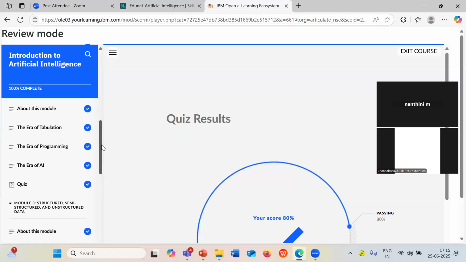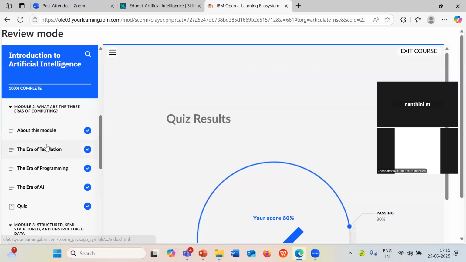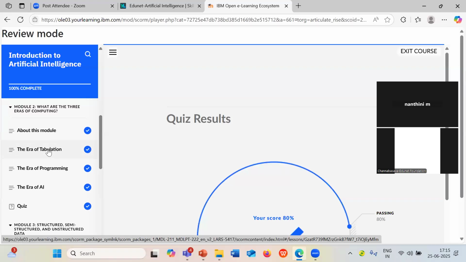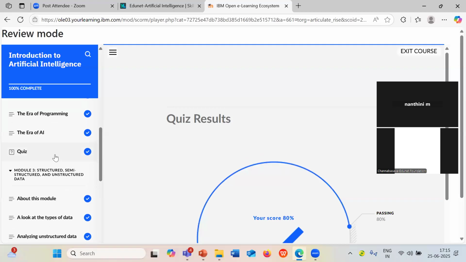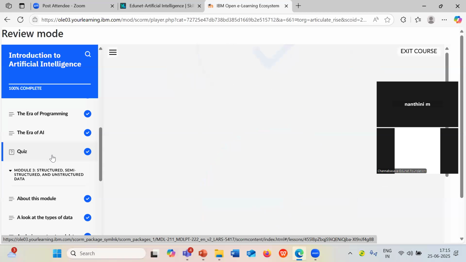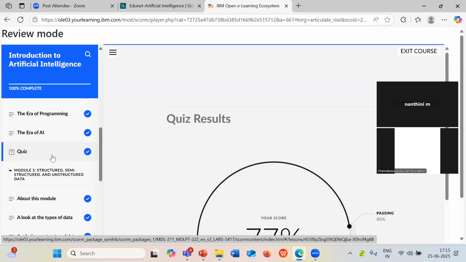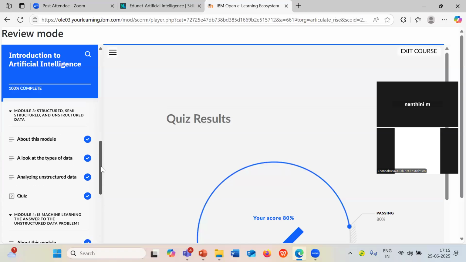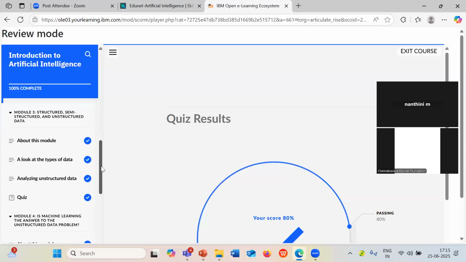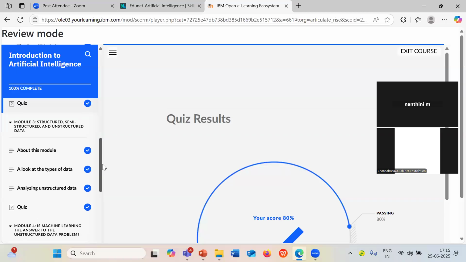Skillbill platform. Then coming to the second module, we have the era of tabulation, because that is where your machine learning evolution started, and the programming and artificial intelligence history, followed by one more quiz again. For every quiz you need to secure at least 80%. Is it clear to everyone?